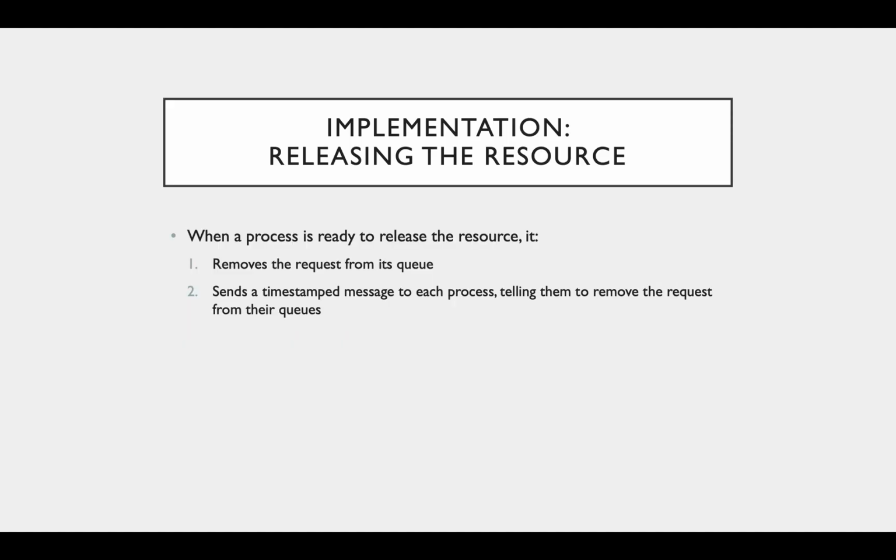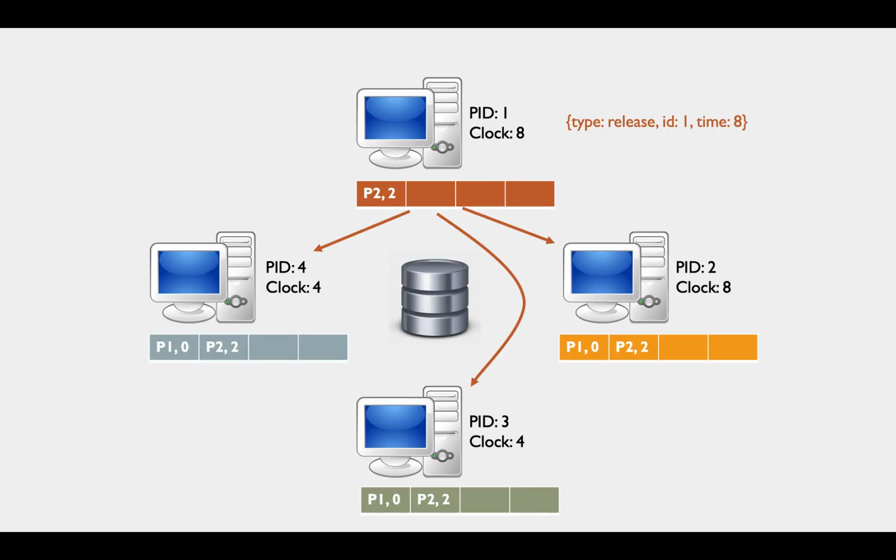When a process is ready to release a resource, it first removes its request from the queue and then sends a timestamped message to each process asking them to do the same. So once process 1 has finished using the resource, or in this case the database, it can release it so that the next process can interact with it. So it increments its clock and sends a message to the 3 other processes.